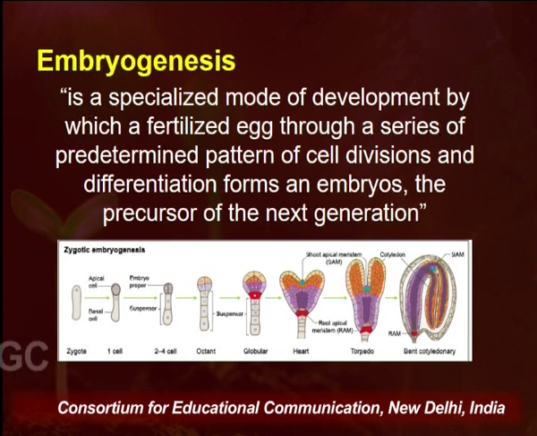So as you can see, there are different stages of development of an embryo. Starting from the zygote, it enters into cell division, forming one cell, then 3 to 4 cells, then the elongated phase, then globular phase, heart shape, and torpedo phase, and then it eventually gets converted into an embryo. All these different stages of development are important because each stage governs a specific physiological function, or we can say it prepares that particular stage for the physiological functions that are going to happen in the next stages, or when the plant is going to develop.